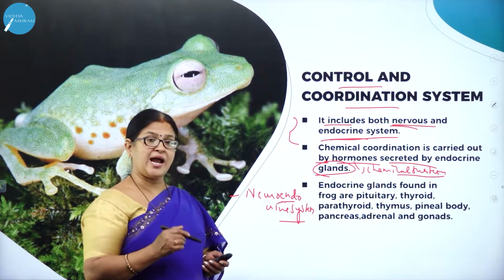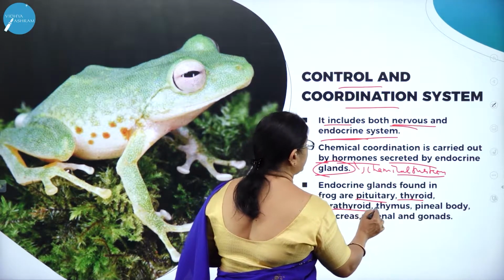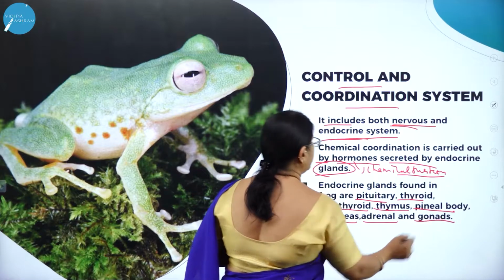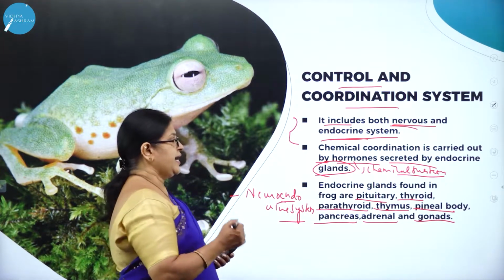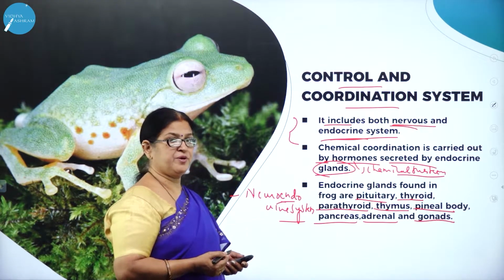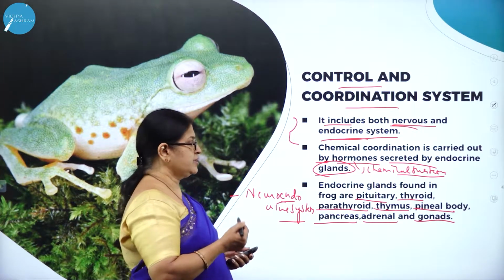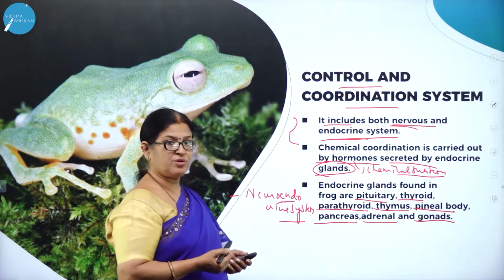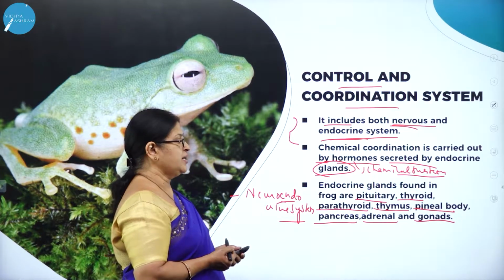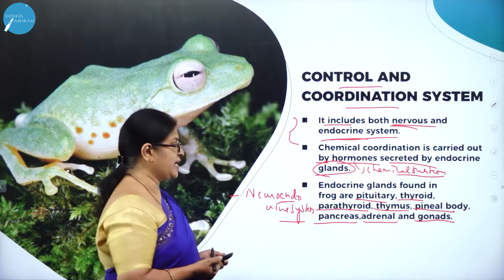The endocrine glands found in frog are pituitary, thyroid, parathyroid, thymus, pineal gland, pancreas, adrenal and gonads. As you know, pituitary produces many types of hormones. Then thyroid, thyroxine, parathyroid, thymus, and pineal gland, which produces a very important hormone called melatonin. Then pancreas, which is a heterocrine gland acting both as an endocrine and exocrine gland, and adrenal